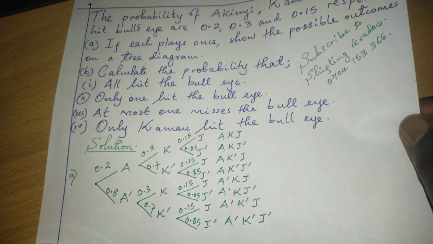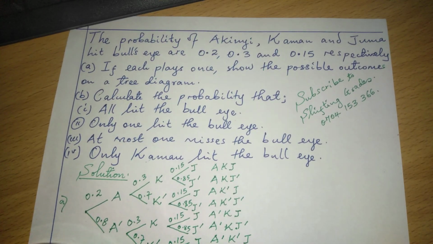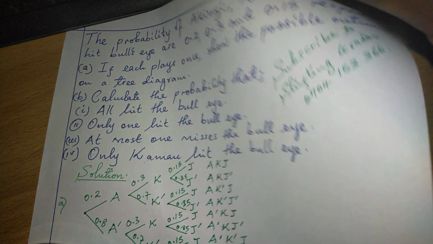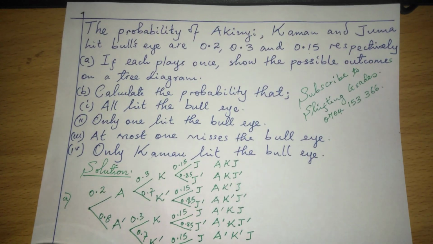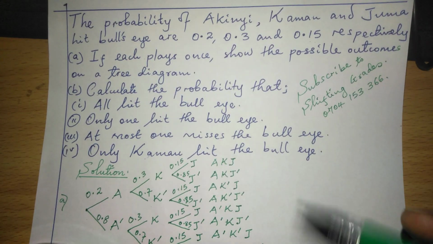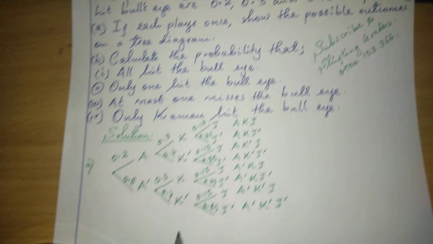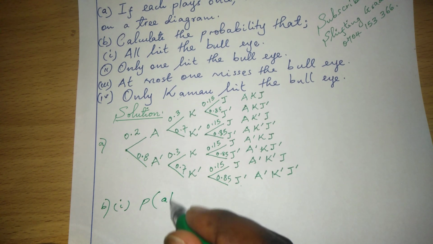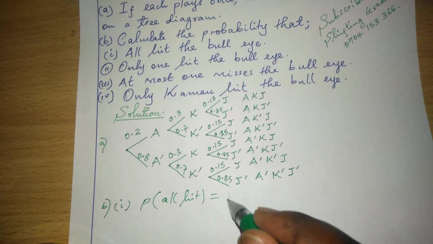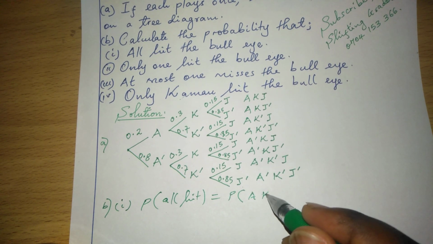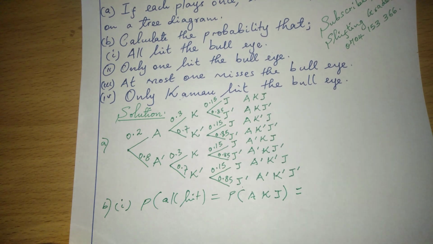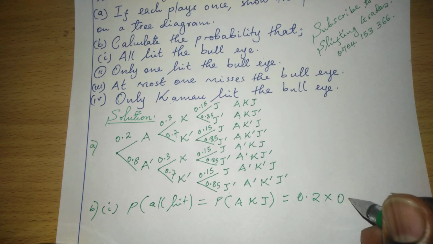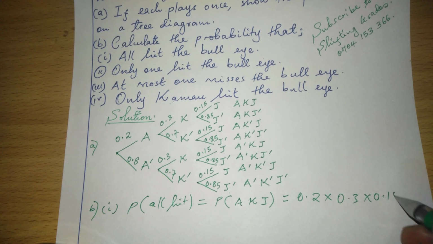So now, after analyzing the tree diagram like that, we can get into the response to the questions. We are told to calculate the probability that all hit the bullseye. So all hitting is the first case here, whereby we get into part B, Roman 1. The probability all hit is going to be the probability of Akinyi, Kamau, and Juma hitting, and this is going to be 0.2 times 0.3 times 0.15.